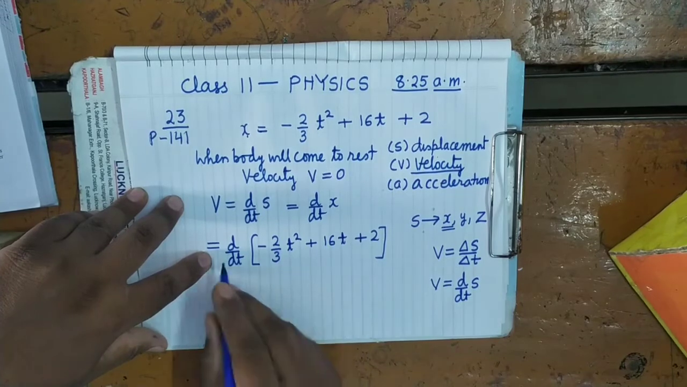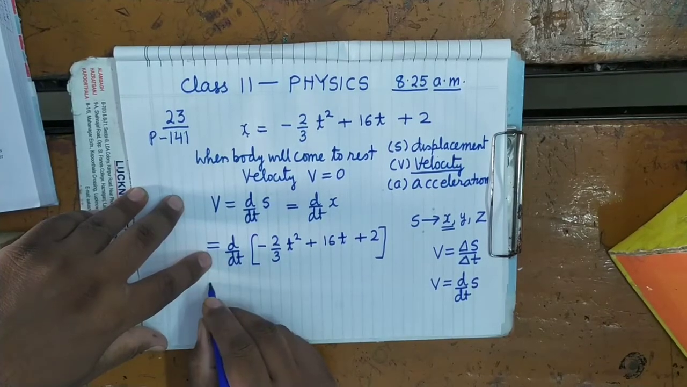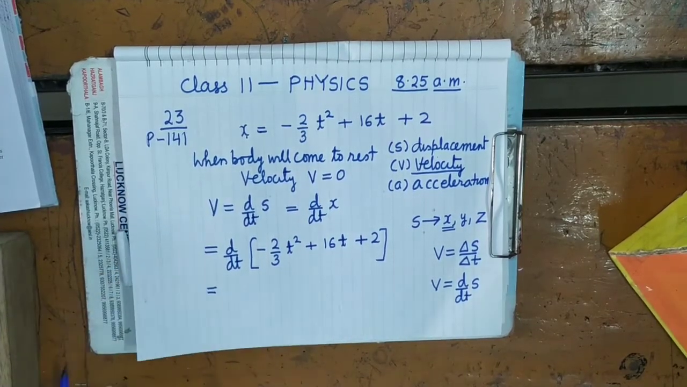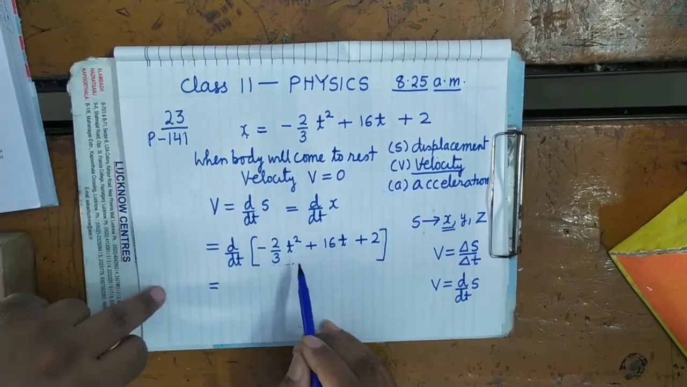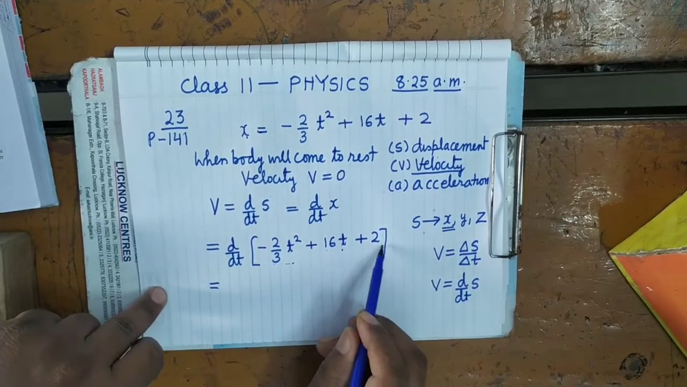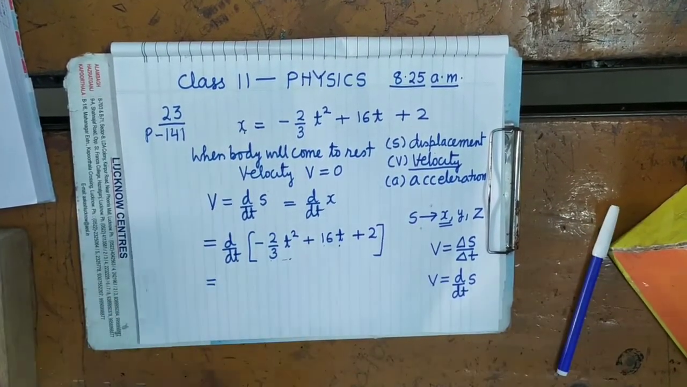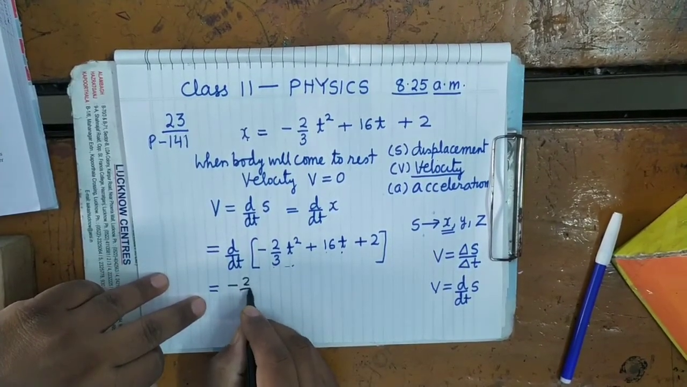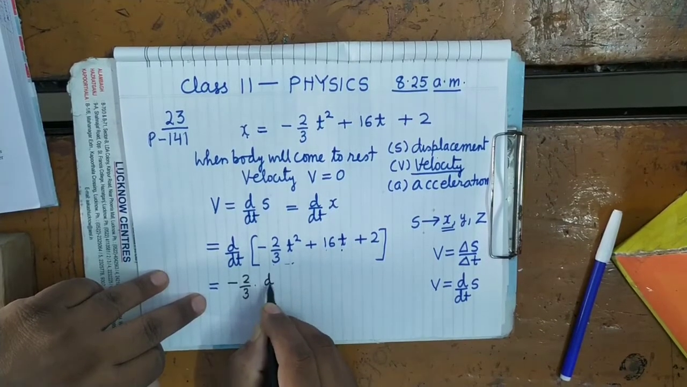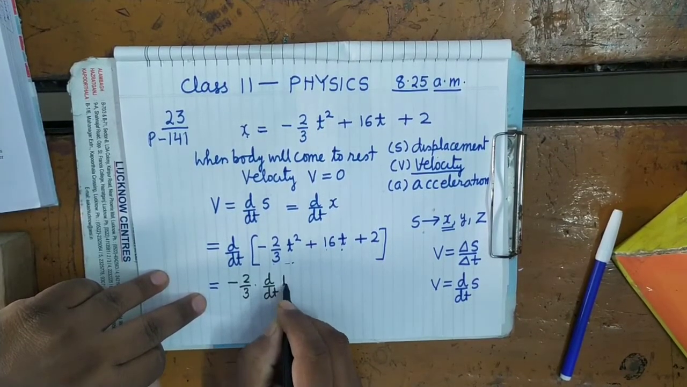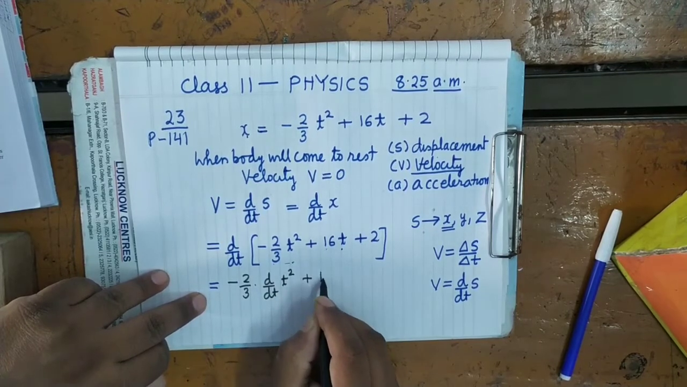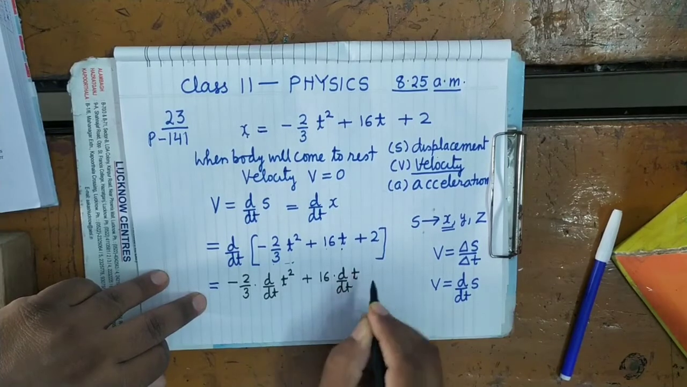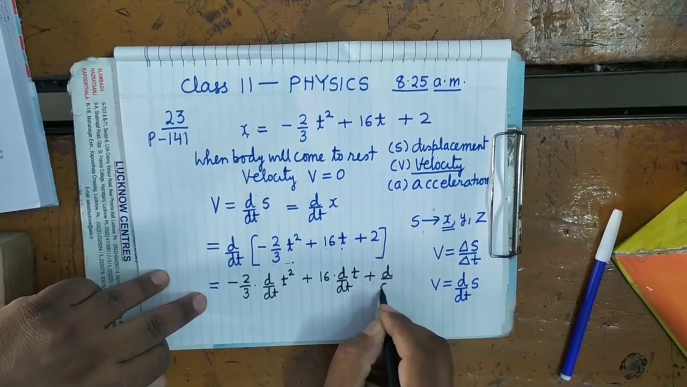It is clear? Now you separate the terms. So when you will separate the terms, what will you do? You will determine d by dt of this term plus d by dt of this term plus d by dt of 2. It is clear? So see here, when you will determine this, so you will write minus 2 upon 3 earlier, d by dt of t square plus 16 into d by dt of t plus d by dt of 2.